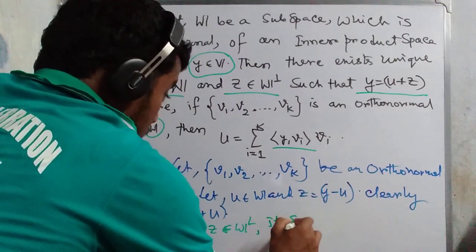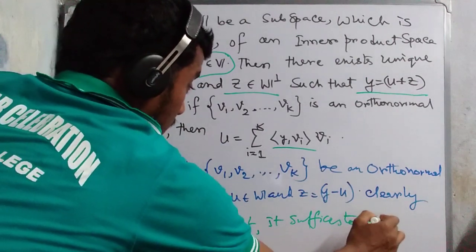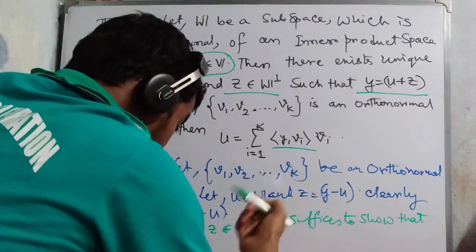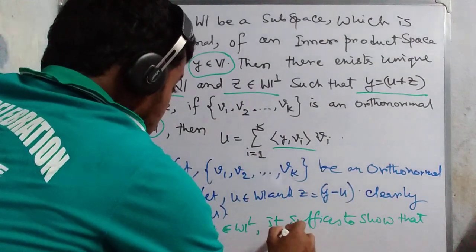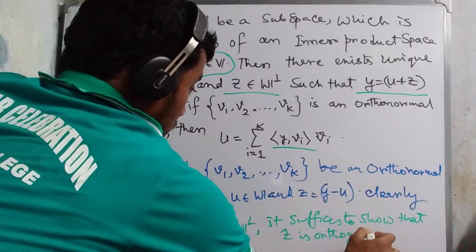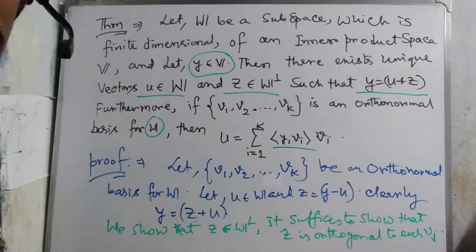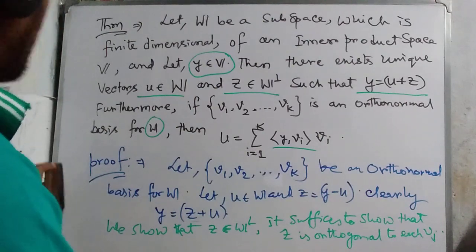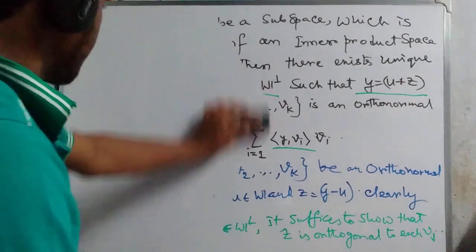Now I write it. It suffices to show that Z is orthogonal to vj. Understood? Not a problem at all. Now we go on to further discussion of that.